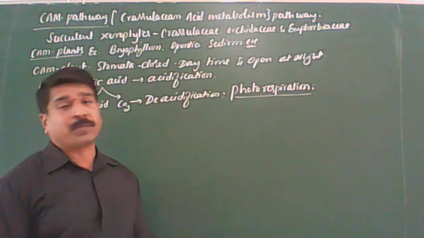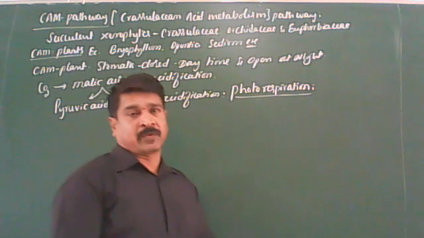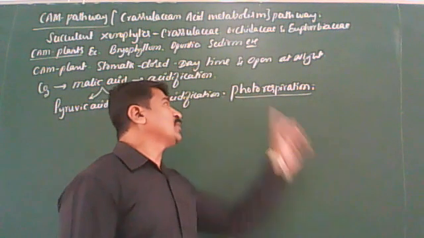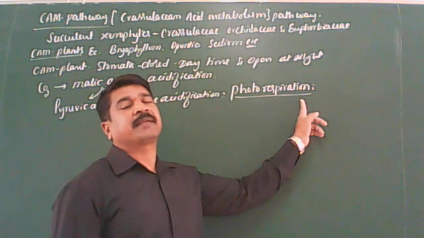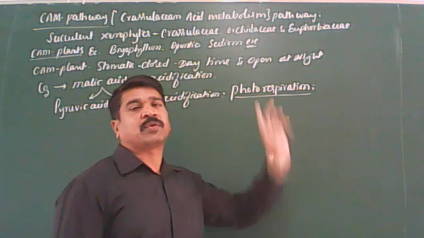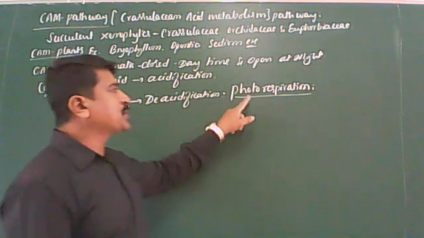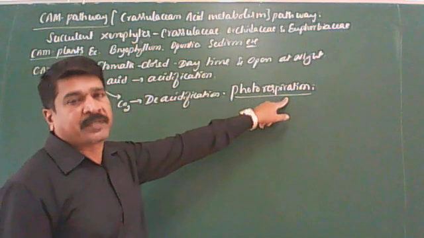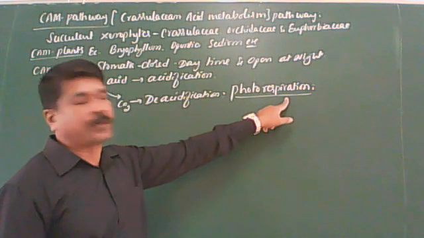Photo means light. Respiration is nothing but oxidation of the food molecules. Oxidation of the food molecules in the presence of sunlight by utilizing oxygen is called photorespiration. I think it is very clear. Oxidation of the food molecules in the presence of sunlight is called photorespiration. That you should remember.